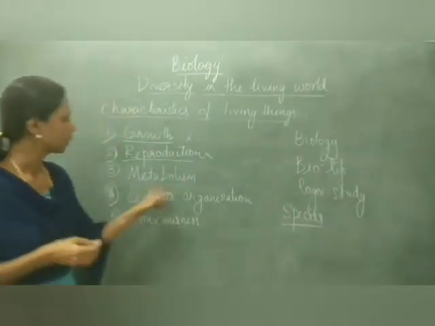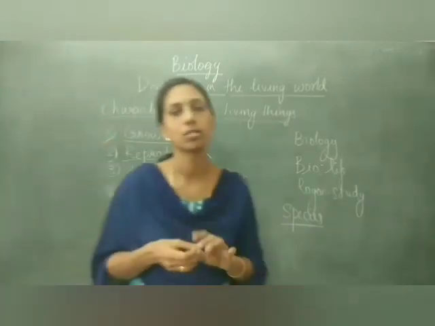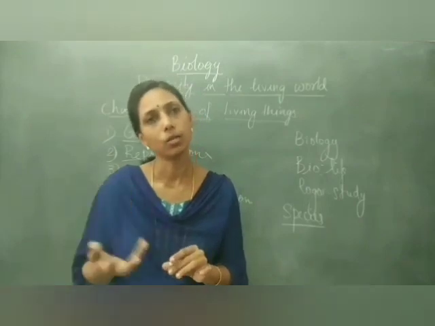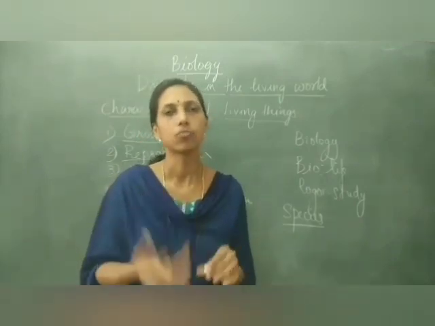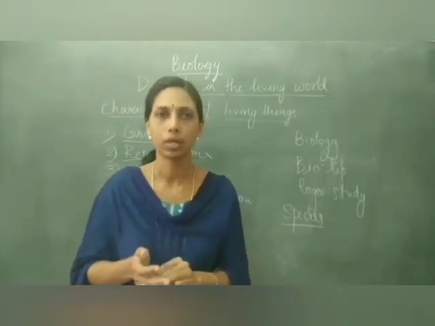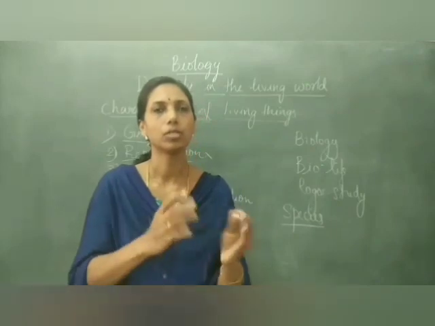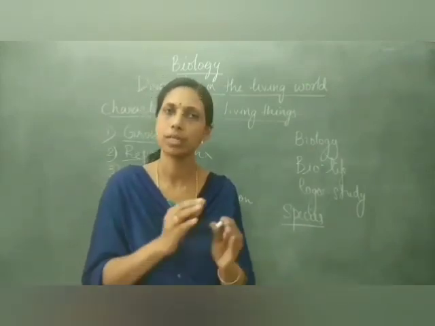Now coming to metabolism. What is metabolism? In living organisms, various chemicals are produced in their body and they undergo various reactions. So certain molecules are formed, certain molecules are broken down, as we studied in digestion. Many molecules are broken down, and some complex molecules are formed from the simpler ones.